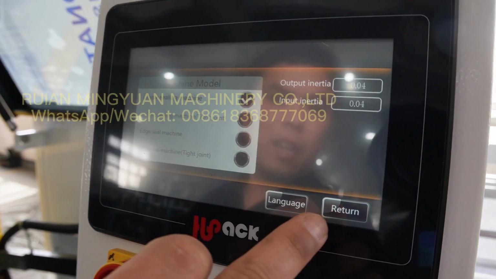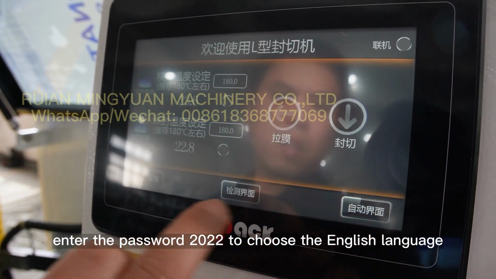Enter the password 2022 to choose the English language.